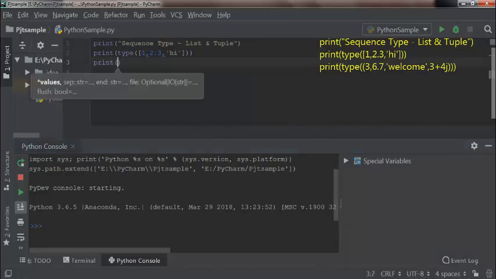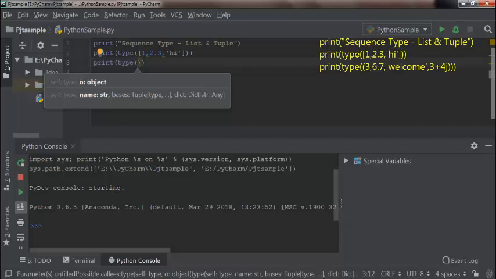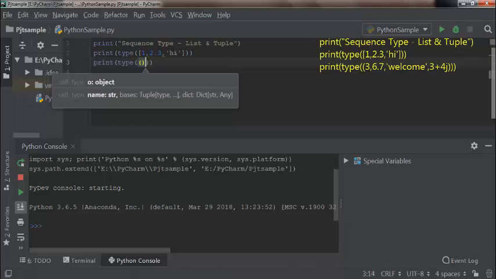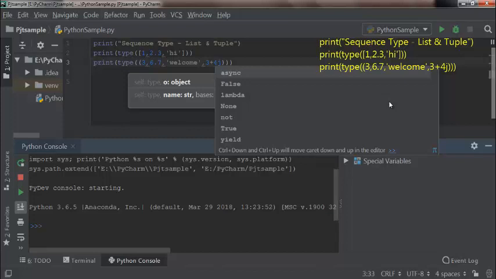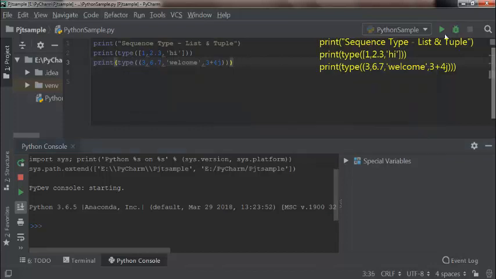Similarly, print type of function within round brackets. So here we have given four different data types inside the type of function. Let us check which data type these two belong to.